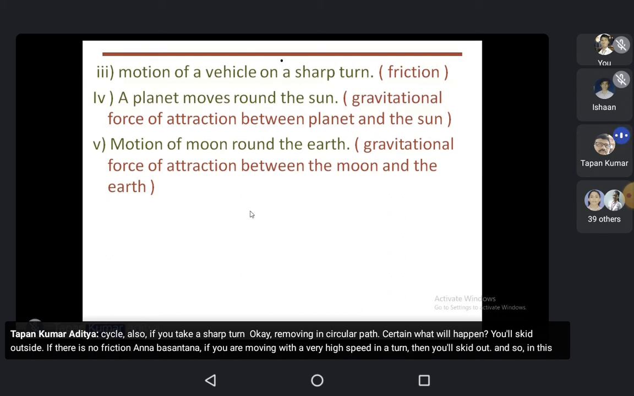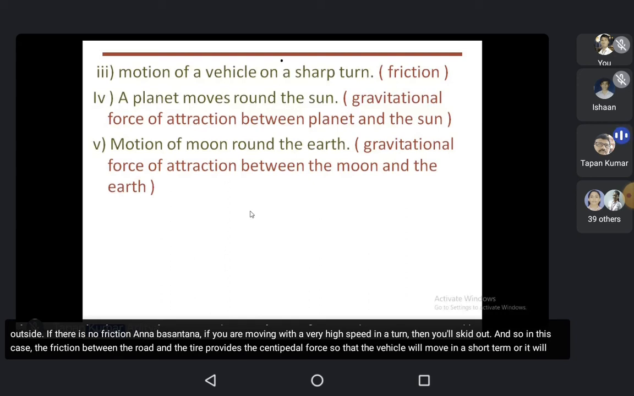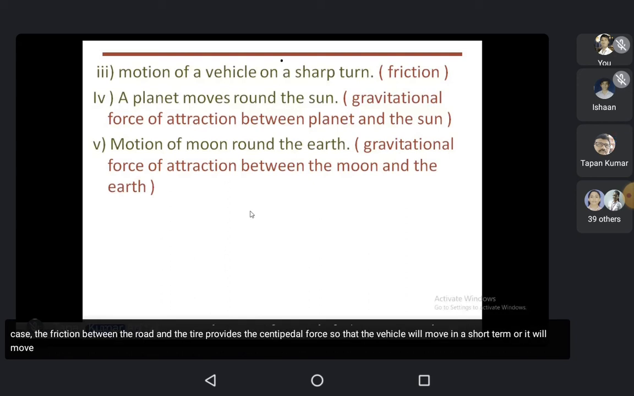And so in this case, friction between the road and the tire provides the centripetal force, so that the vehicle will move in a sharp turn, or it will move in a circular path. So third example, the motion of the vehicle on a sharp turn. The friction provides the centripetal force here.